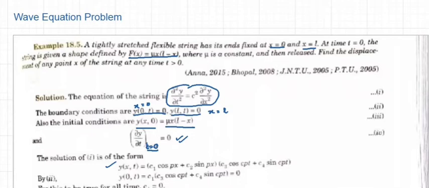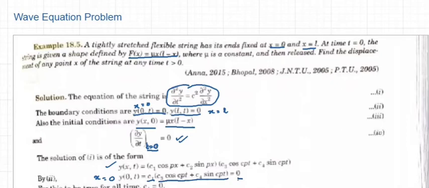Now when we apply the first condition, that means if you substitute x equal to 0 in y of x comma t, you will get c1 cos 0, which is 1, plus c2 sin 0, which is 0. Hence you are left with c1 into (c3 cos cpt plus c4 sin cpt), which is equal to 0.